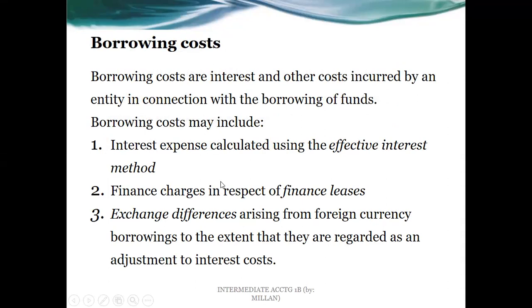Interest expense calculated using the effective interest method, which is the required method, wherein we make use of an effective rate that is prevalent for that particular loan or notes payable, meaning with respect to the borrowed money, and we are going to make an amortization table. So the interest expenses would vary with respect to the balance computed under the effective interest method.